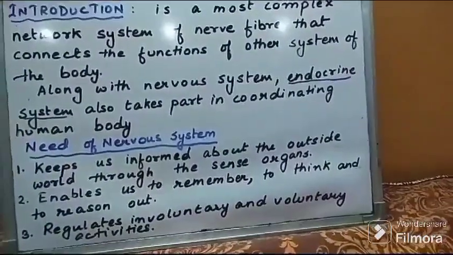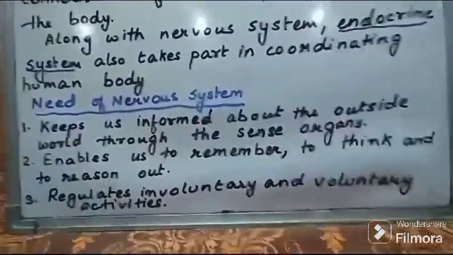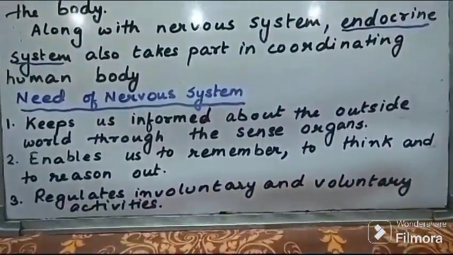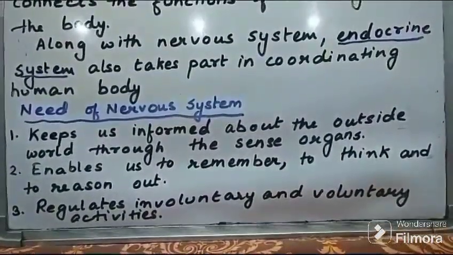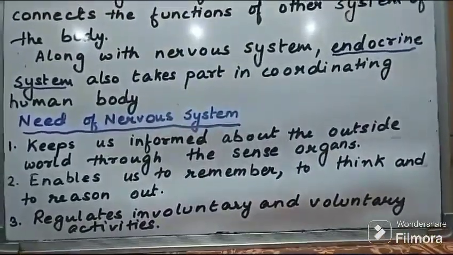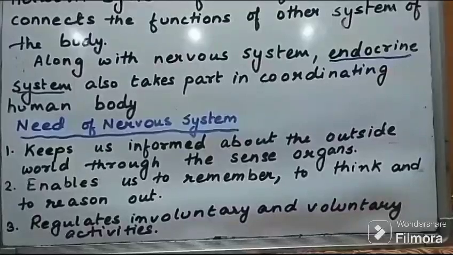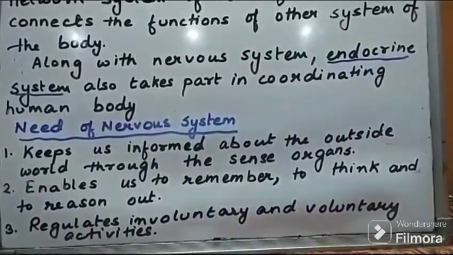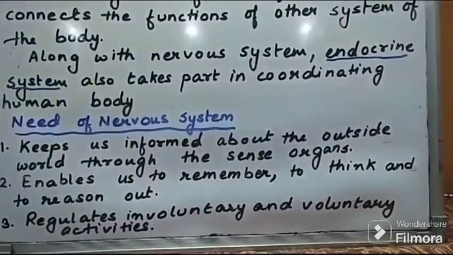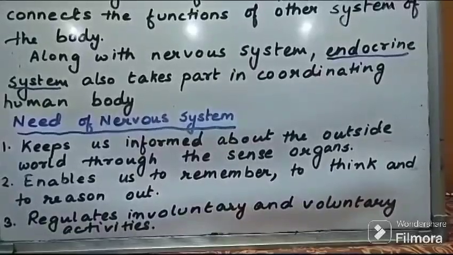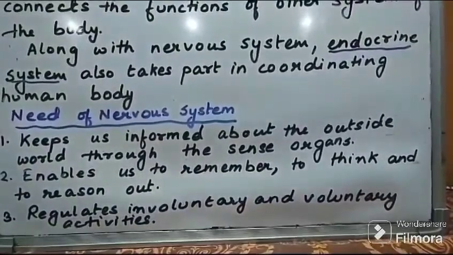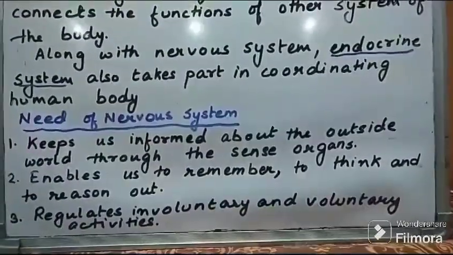What is the need of the system in our body? We need to understand the importance of the system. Number one, it keeps us informed about the outside world through the sense organs. We know we have 5 sense organs, and each sense organ, whether it is the eye, ear, nose, skin, or tongue, helps inform us about the happenings, actions and activities taking place around us.